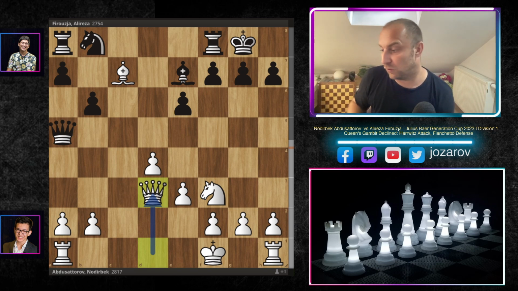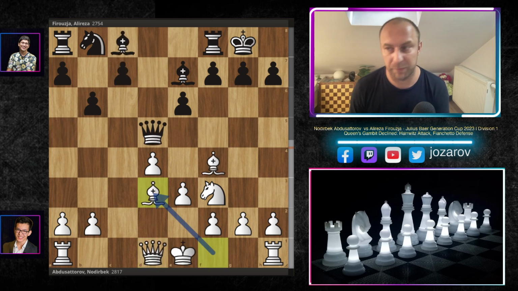For instance, there is a beautiful game played by Nakamura in which he destroyed with the black pieces also Fabiano Caruana in this position. So as I said, I'm not saying this whole approach with bishop to d3 is better, it's just, I think, more dynamic, more interesting.